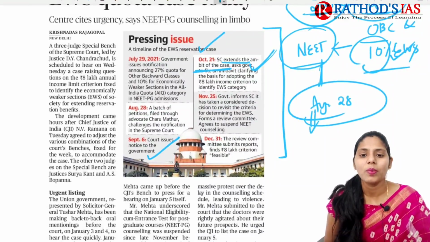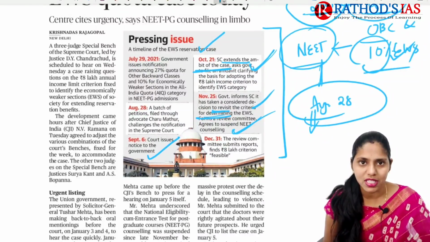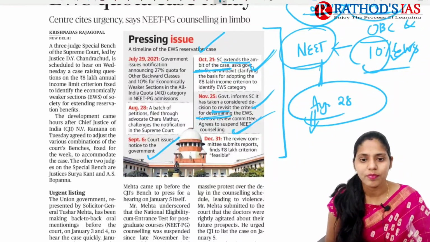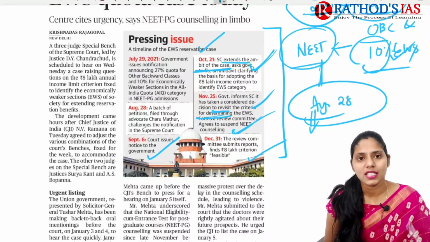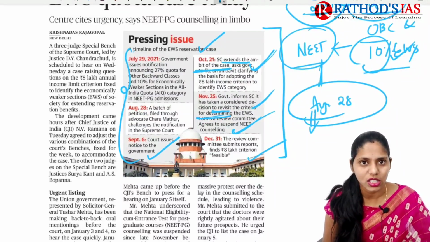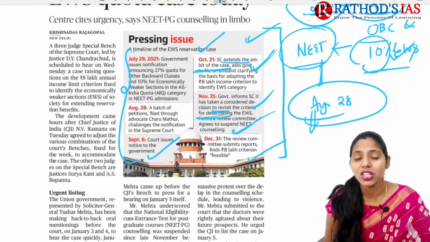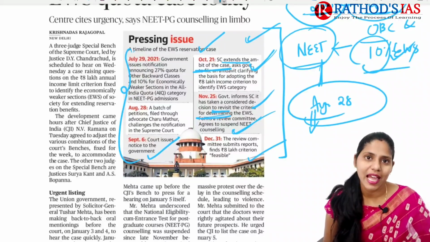In November, the government informed the Supreme Court that it had decided to revisit this criteria for the EWS category, and they came up with a review committee regarding the income criteria. On 31st December, the review committee submitted a report: yes, this 8 lakh rupees is feasible and reasonable. So this is the timeline regarding this issue. If you see this type of infographic, it gives you much information and concept clarity as well.